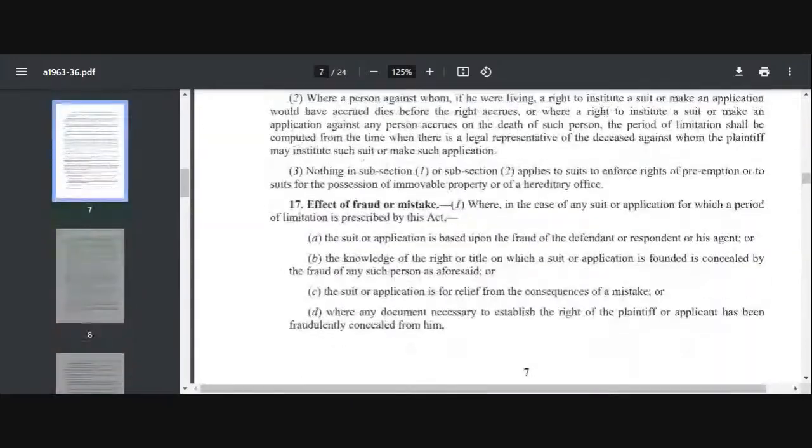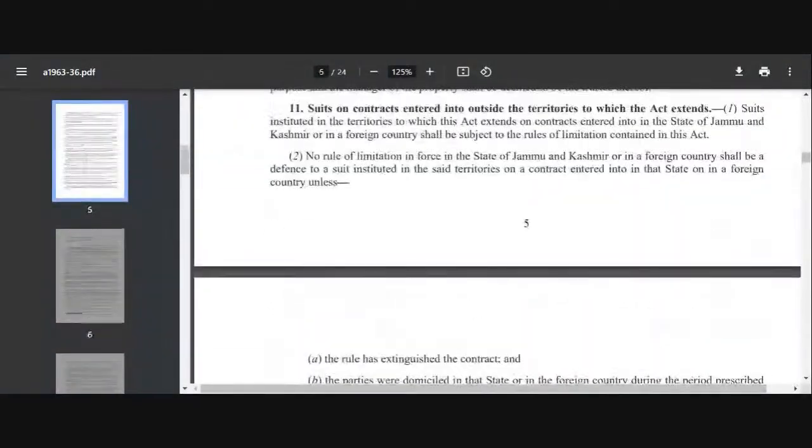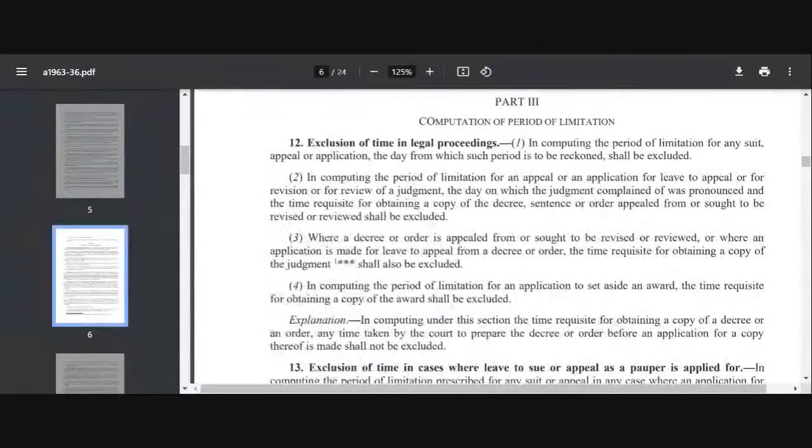Now if you see, section 12 talks about exclusion of time in legal proceedings. Which time can we exclude in legal proceedings?